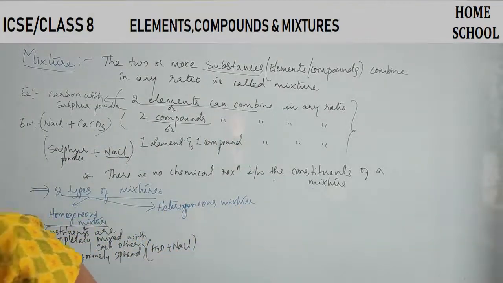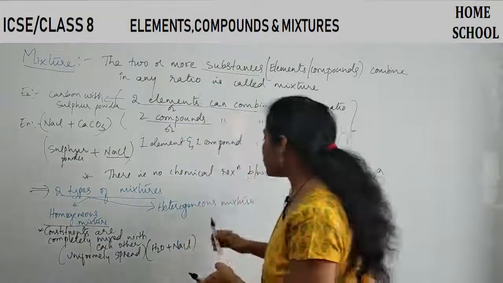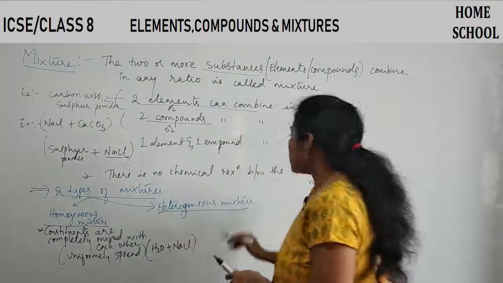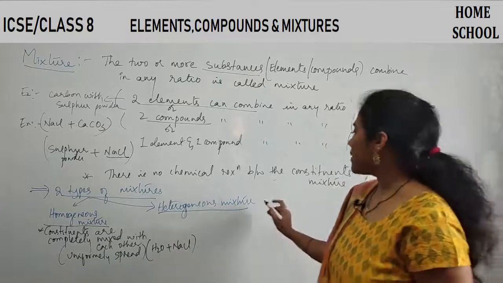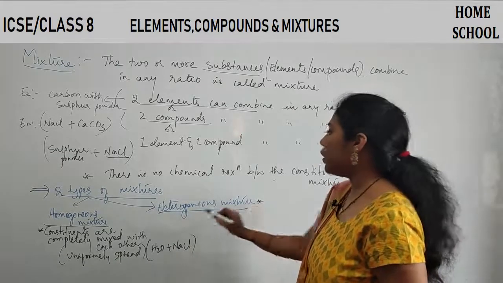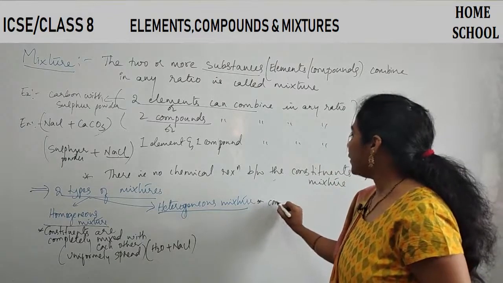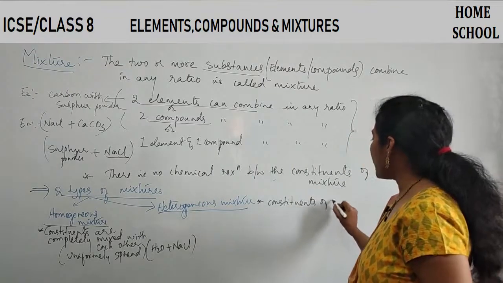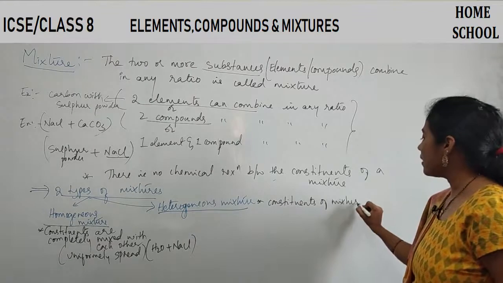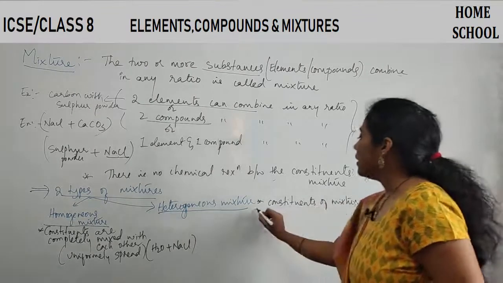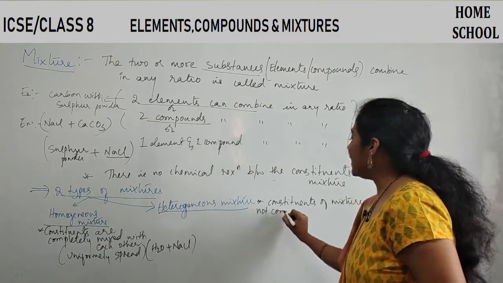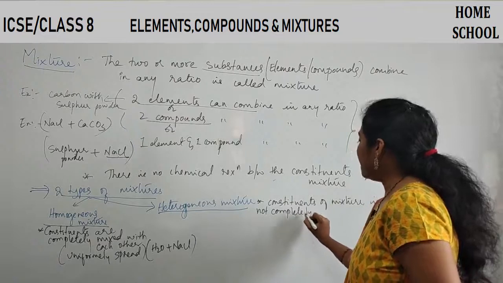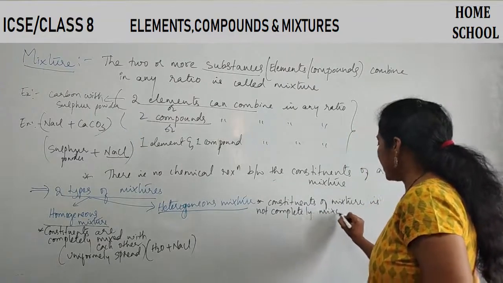And now let us talk about heterogeneous mixture. So what do you mean by heterogeneous mixture? Here it is completely opposite. Constituents of the mixture are not completely mixed with each other.